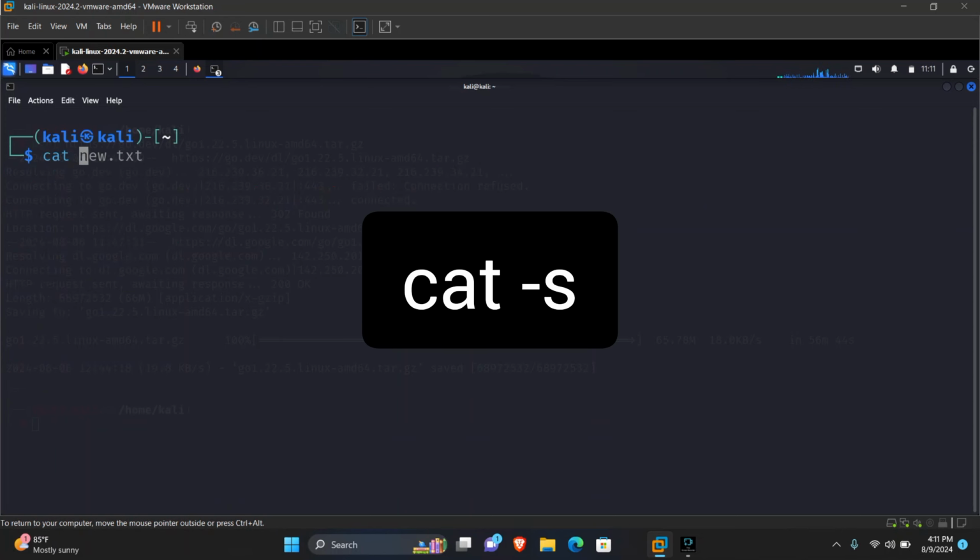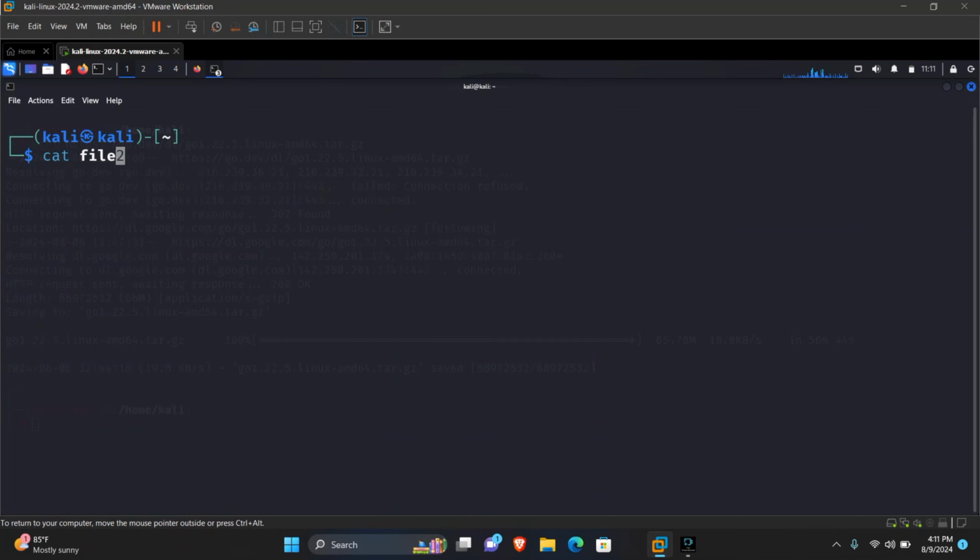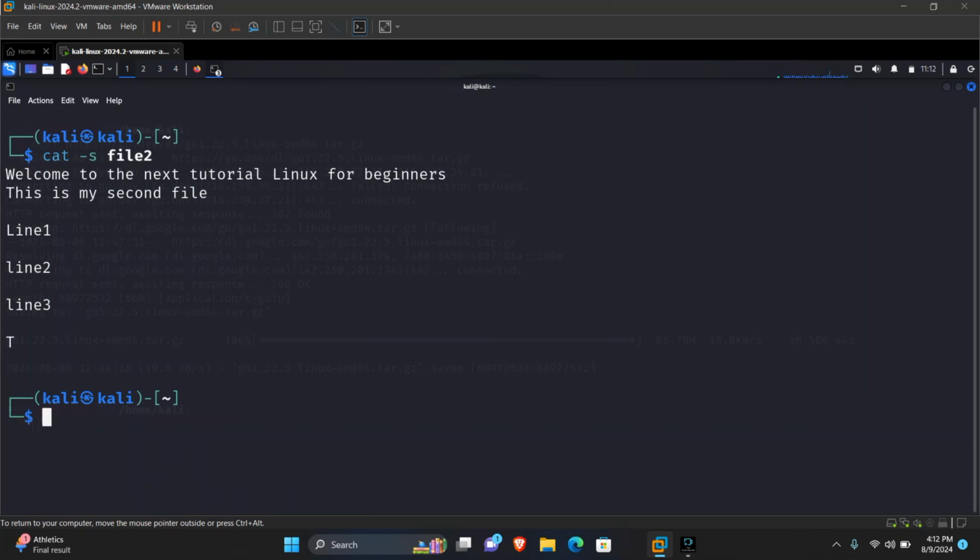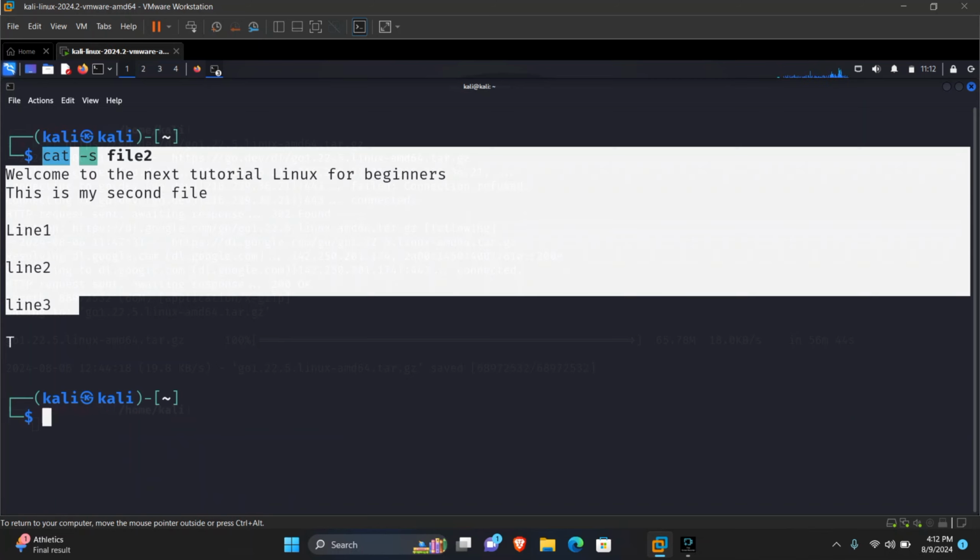Cat file 2 -s. This command will squeeze all blank lines to one blank line. It will not affect or change the contents of the file, but displays a convenient and appropriate output. It has squeezed all the blank lines to one blank line.